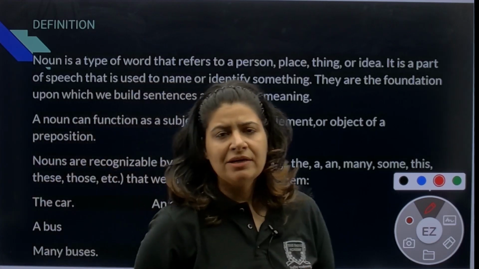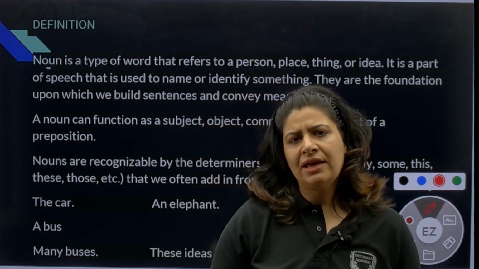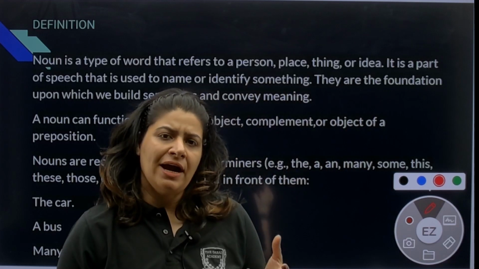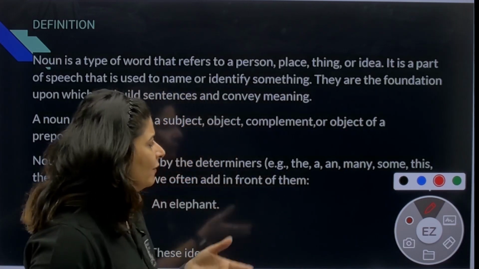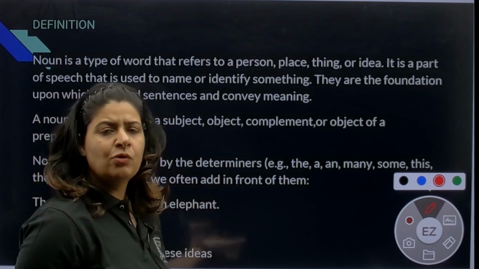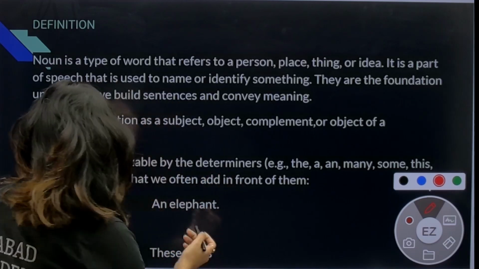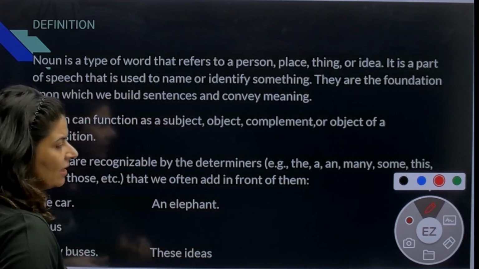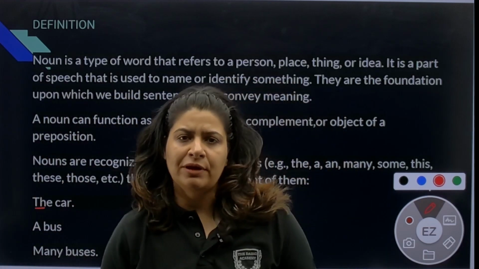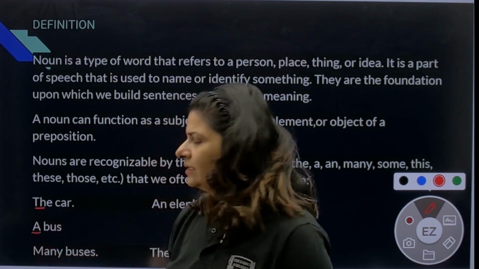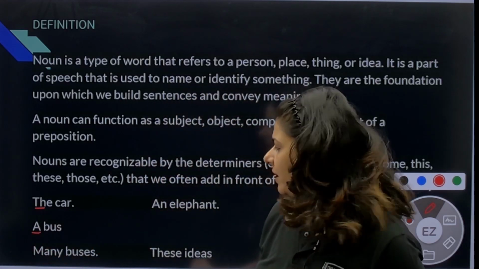What are determiners? My articles, a and the, quantifiers and demonstrative determiners: this, that, these, those. They often identify the quantity of a noun. Let's see, the car. When I say the car, I am referring to one specific car. A bus, I am talking about one bus.